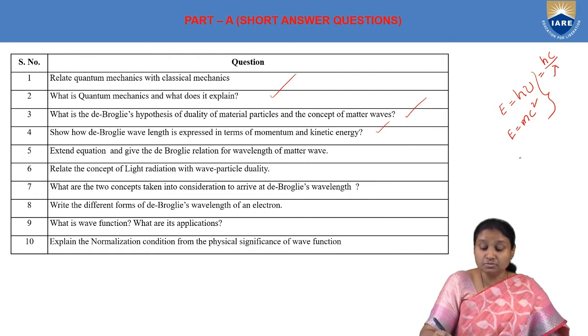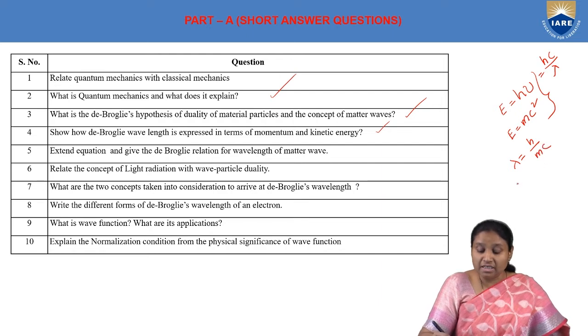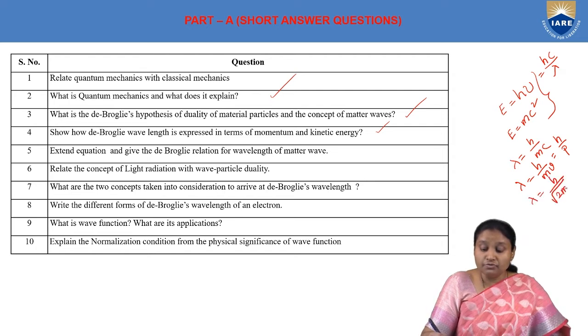If we compare these two equations, then we have our lambda as h by mc, and if we apply it to a material particle, this wavelength will become h by mv, and we know that mv is nothing but momentum. And if I want to write in terms of kinetic energy, it will become h by square root of 2 into mass into kinetic energy of the particle.